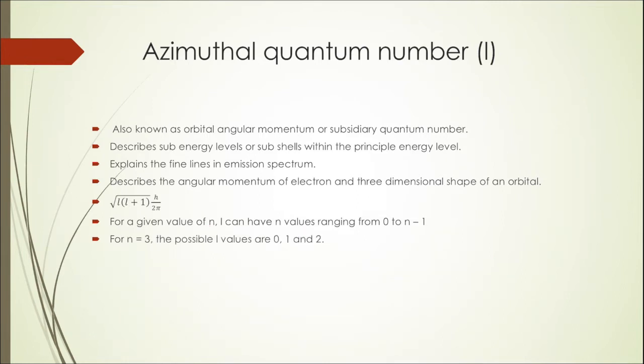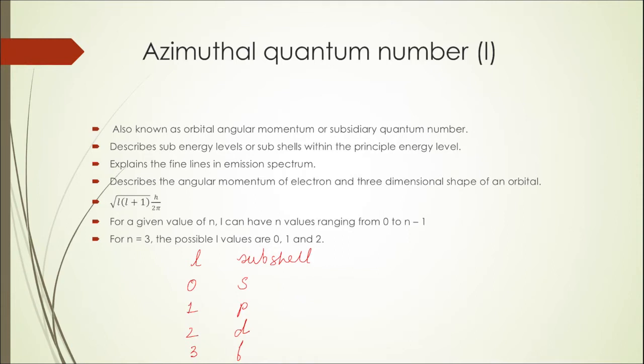Each such value of L corresponds to a particular subshell. The value of L equal to 0 corresponds to S subshell. The value 1 corresponds to subshell P. The value 2 corresponds to the subshell D. Value 3 corresponds to the subshell F. And if the value of L is 4, then you go on further than F, that is G, H, I and so on. So now you've understood how many subshells can be present in a given principal shell.